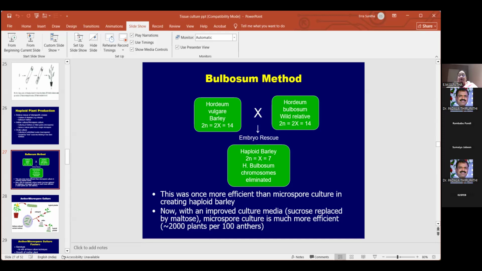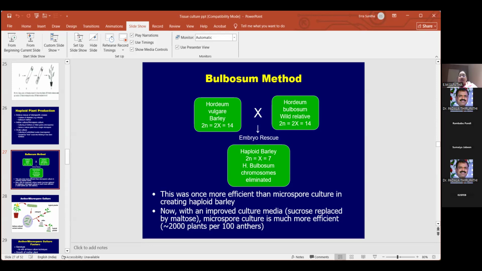In this embryo rescue, both are 2n, but here they have eliminated the chromosomes of this wild variety. Hence 14 has become 7.